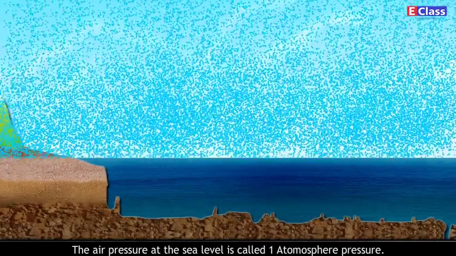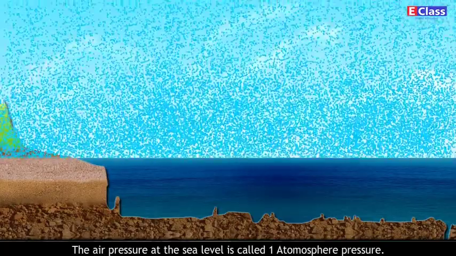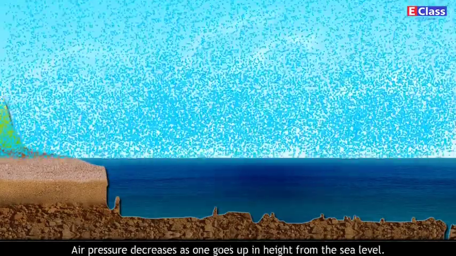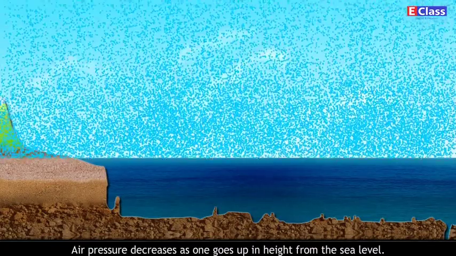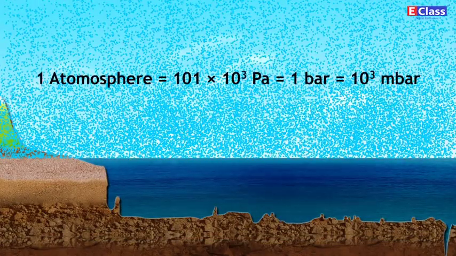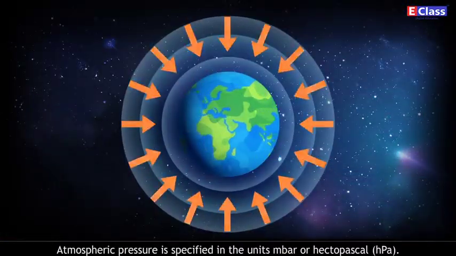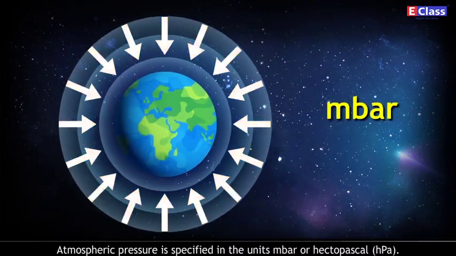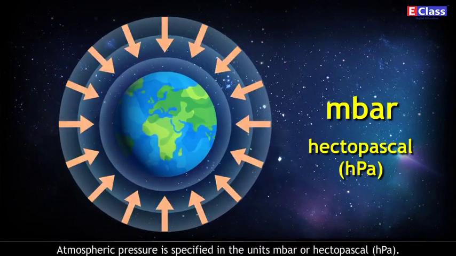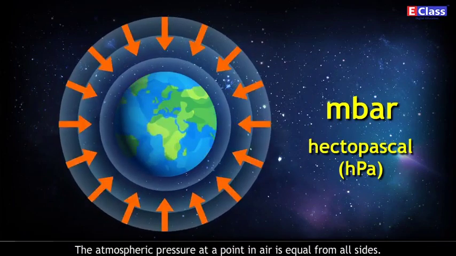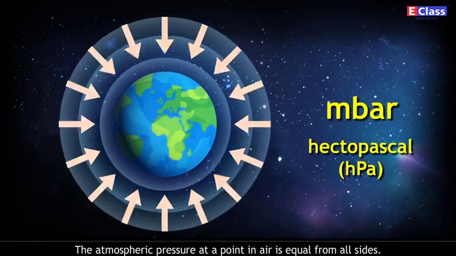The air pressure at the sea level is called 1 atmosphere pressure. Air pressure decreases as one goes up in height from the sea level. 1 atmosphere is equal to 101 × 10^3 Pa, which is equal to 1 bar, which is equal to 10^3 mbar. 1 mbar is equal to 10^2 Pa, or hectopascal. Atmospheric pressure is specified in the units mbar or hectopascal, hPa. The atmospheric pressure at a point in air is equal from all sides.